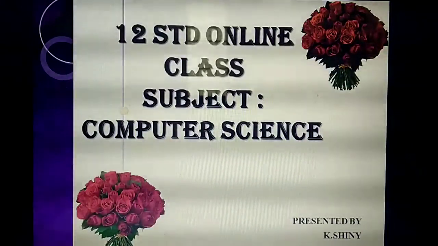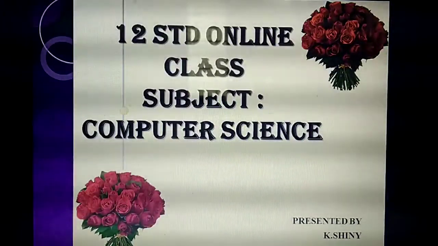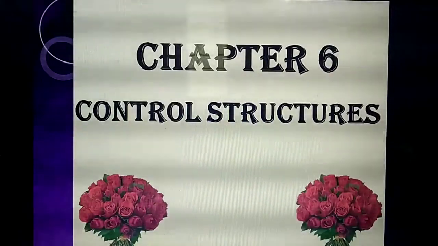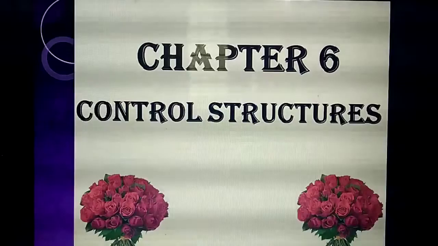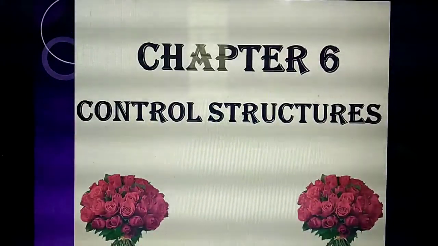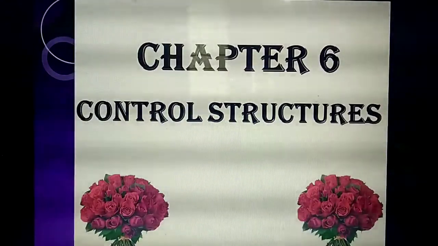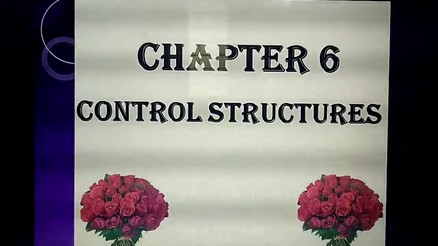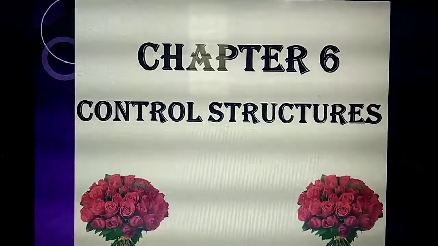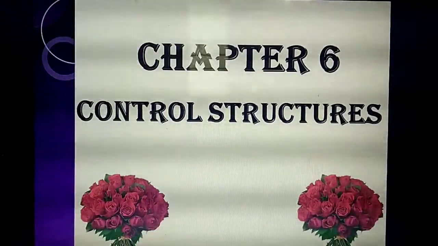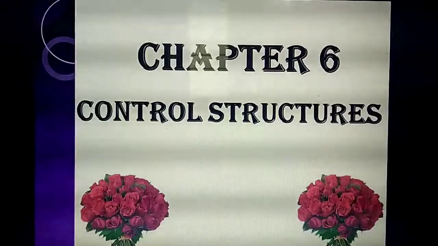So welcome to our today's online class. Now we are studying chapter 6, control structures. Till chapter 5, you might have been thorough. Isn't it? Till chapter 5, is it easy for you? Till chapter 4 the chapters are very small, and from the 5th chapter onwards they are somewhat bigger. So don't skip anything, okay?